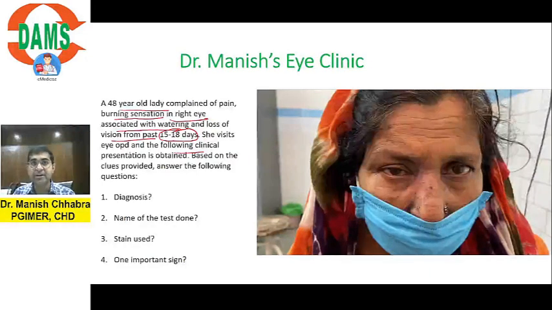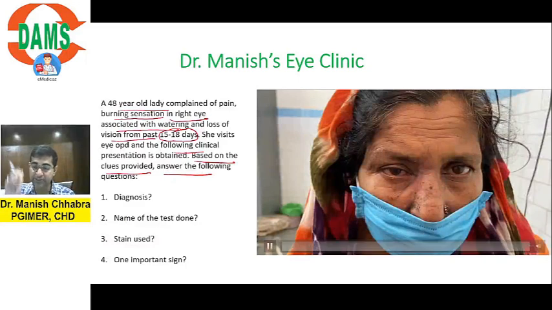Santhya, this is treatment 0, 1 or 14. This is treatment, right? Prophylaxis 0, 1, 14. How do we know that we have to do prophylaxis, right? So we will go for treatment. Okay, based on the clues provided, answer the following question.